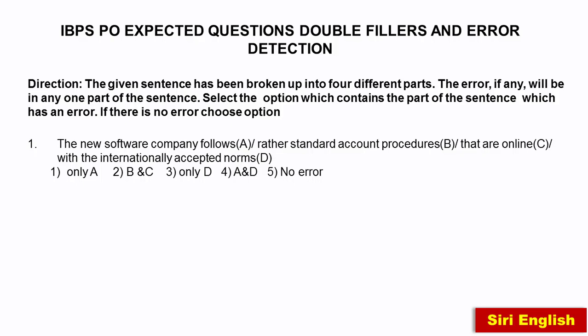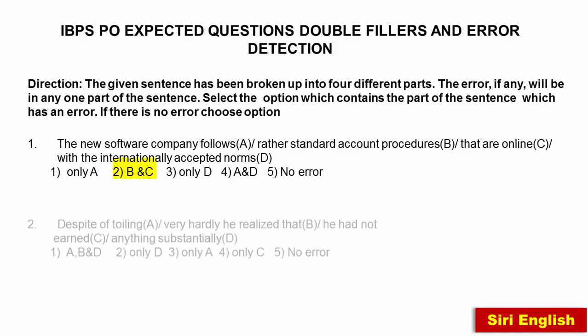Now let's move further. That are online with. Actually there is no phrase online with, it's wrong usage. We have to use in line with. The meaning of in line with is in agreement with. So instead of online, we have to use in line with the internationally accepted norms. Now this becomes: the new software company follows fairly standard account procedures that are in line with the internationally accepted norms. So the error is B and C, so we find the second one. Second one is the answer.